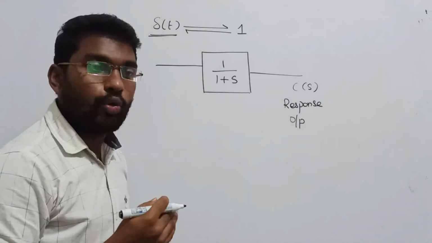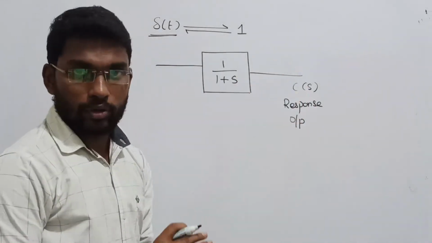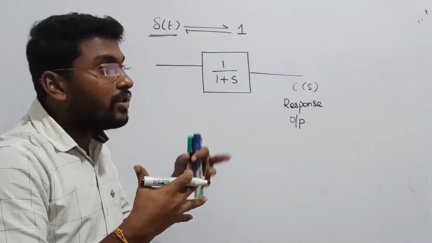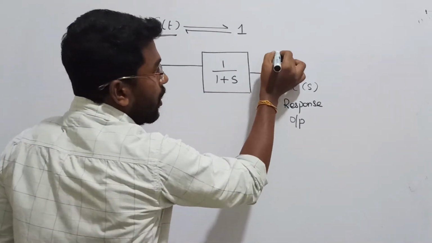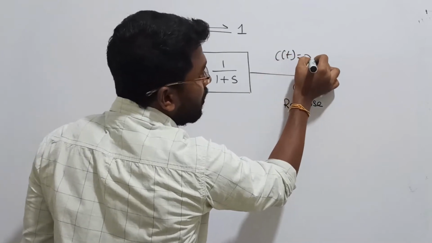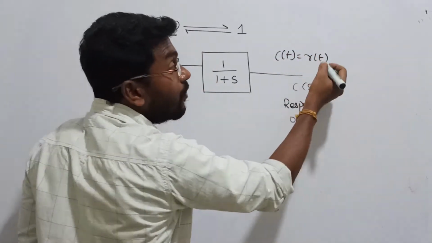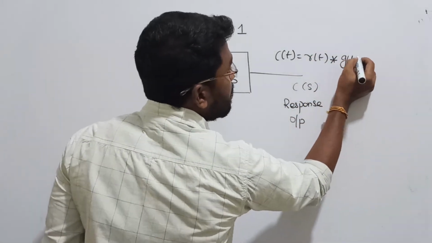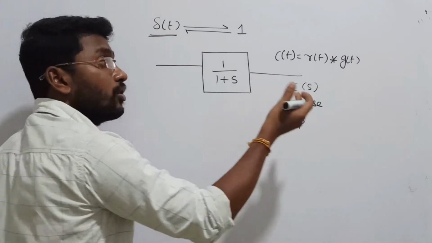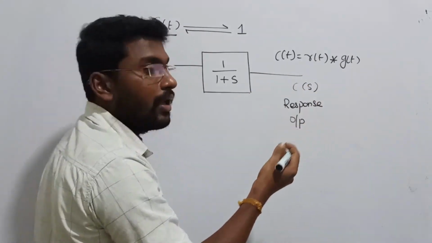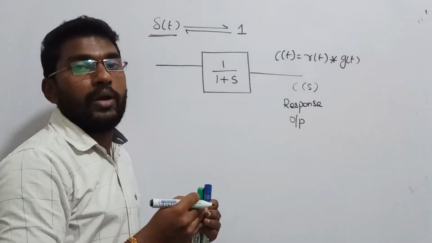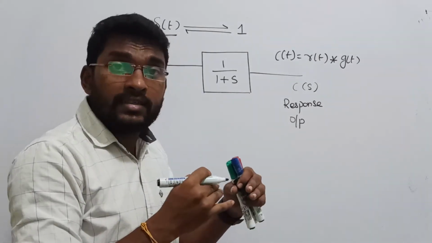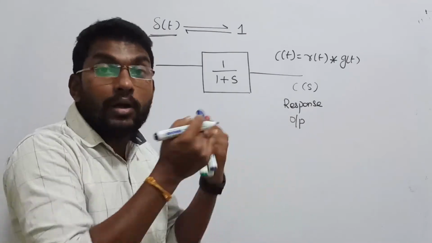Anyway, I told you, keep all your signals always in the S domain, because in the time domain your signal will always be convolved with your system g of t, so the output is a convolution. In the S domain you can simply multiply. If signals are convolved in the time domain, they will be multiplied in the S domain.